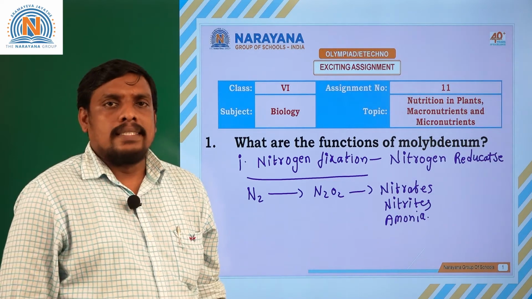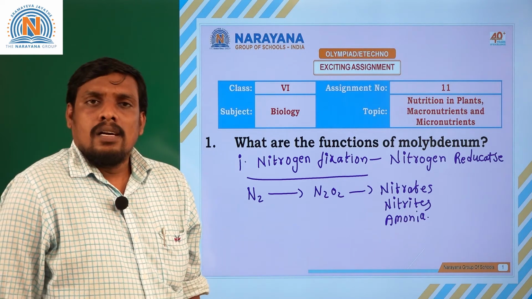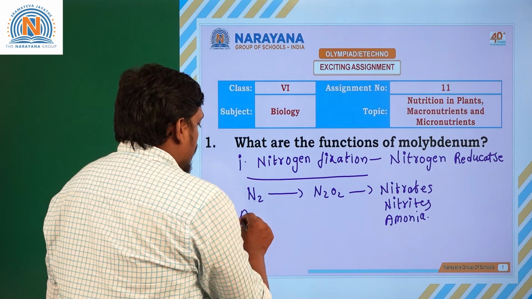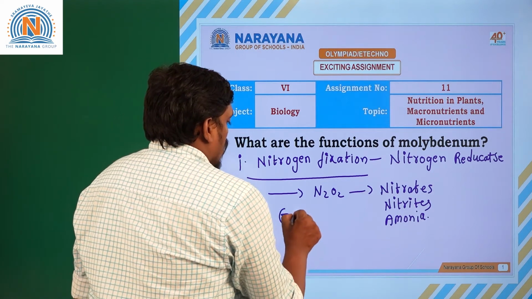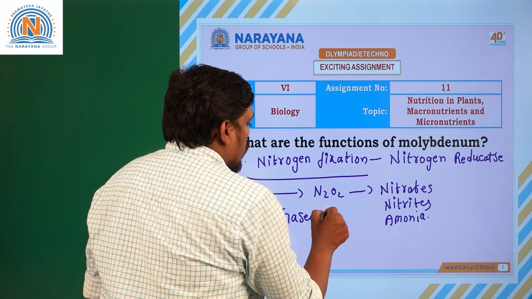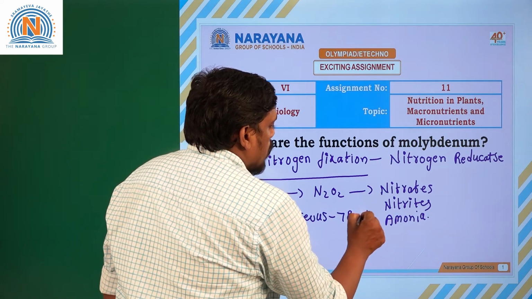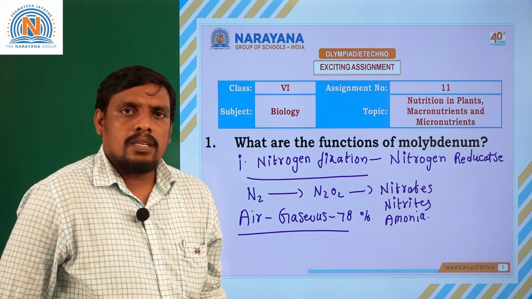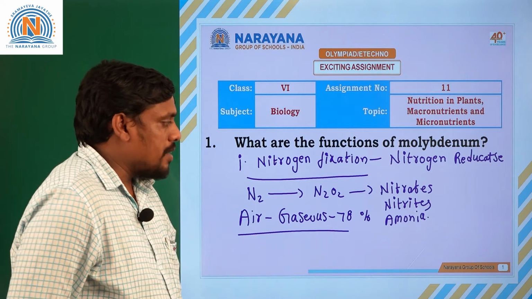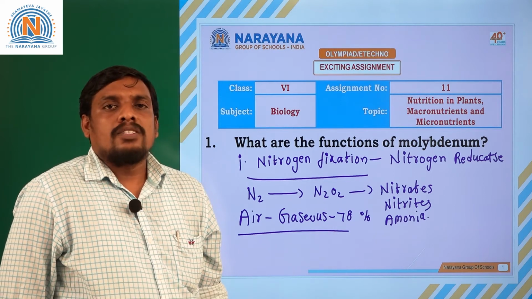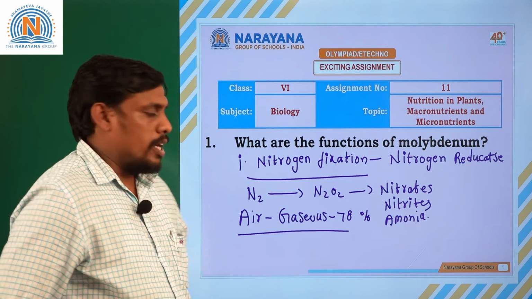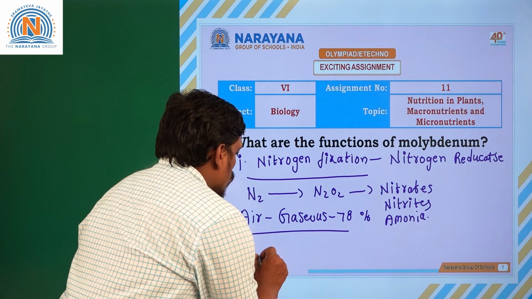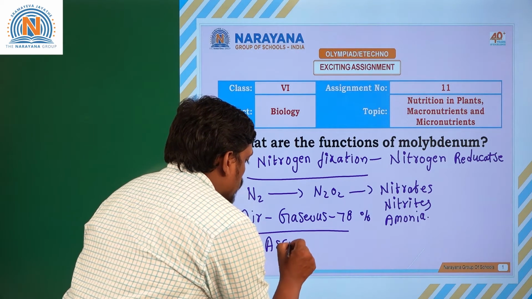Nitrogen is a macro element which is required for plant growth and development. But the nitrogen in the atmosphere is available in the gas state. The 78% of nitrogen in the atmosphere is in the form of gas, which is not useful for plant growth and development. It should be converted into nitrates or ammonia. Then only the plants can utilize this nitrogen. Clear, students?